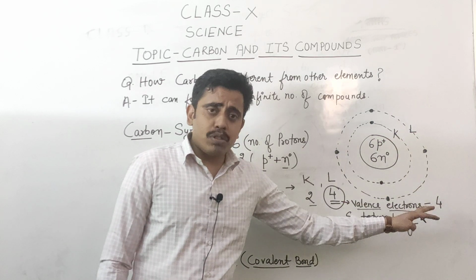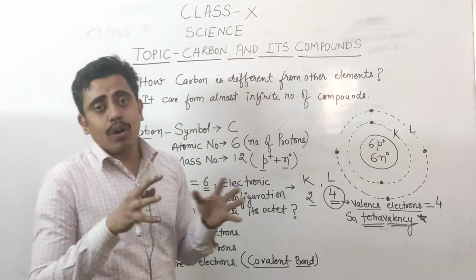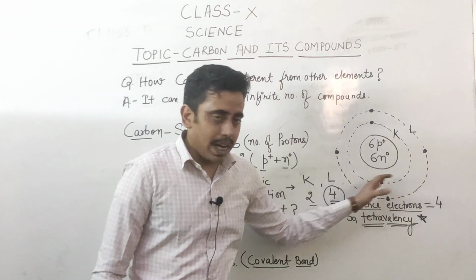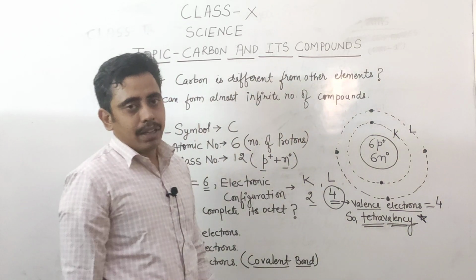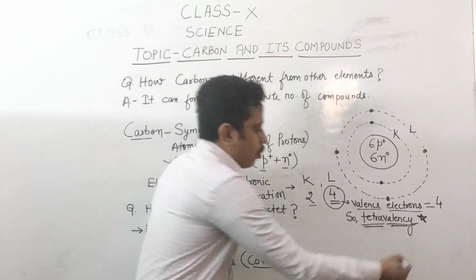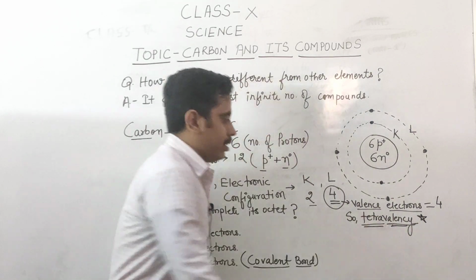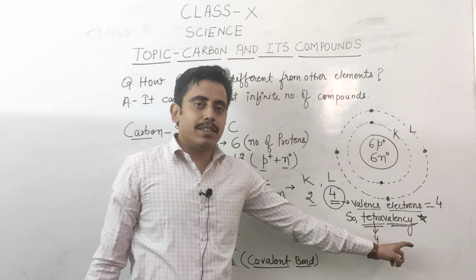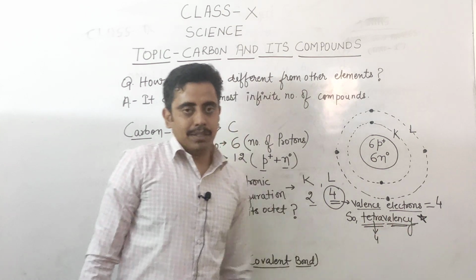Since 4 electrons are present in the outermost shell, it requires 4 more electrons to complete its shell. That's why its valency is 4. It can be written as tetravalency. It is very important, students. Note it down. It is tetravalency because tetra means 4 and it has 4 valency. That's why it is tetravalency.